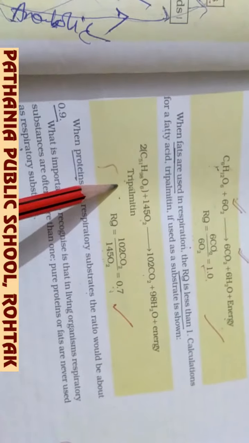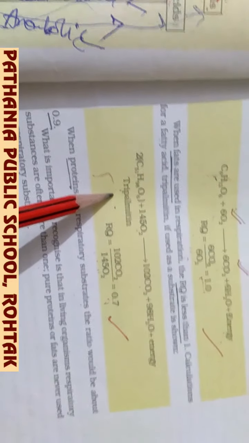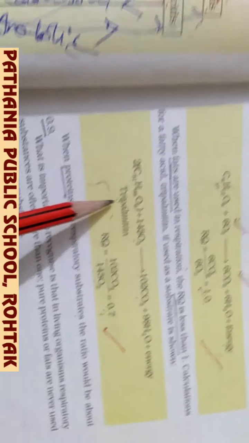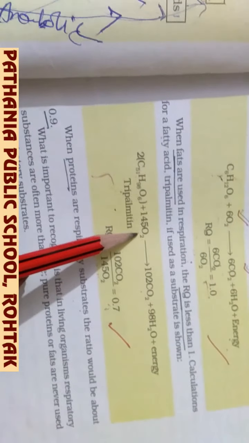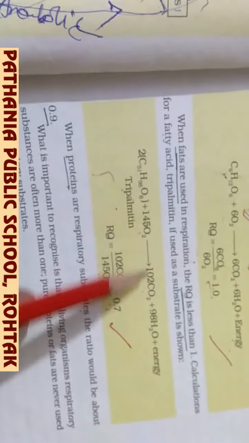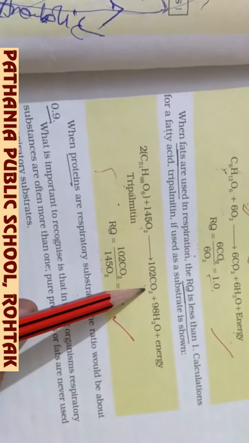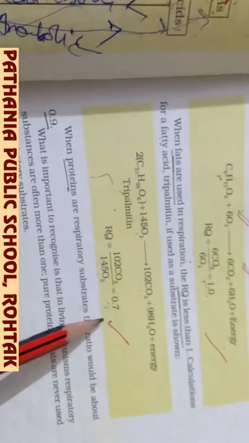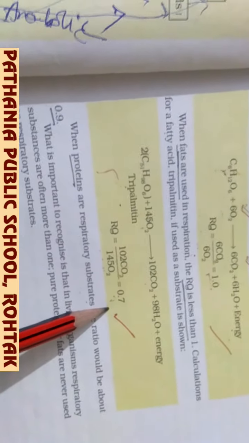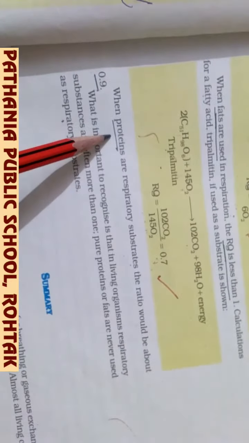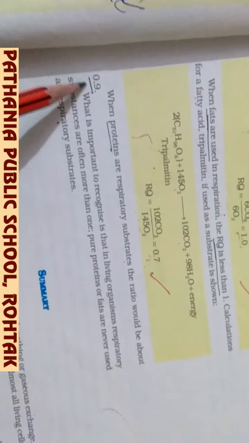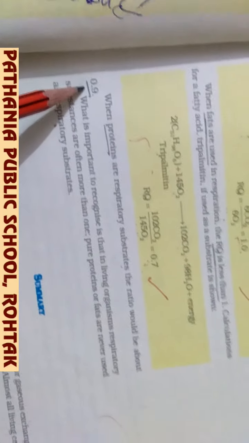In case of fat, if the fat is used for respiration as a substrate, taking tripalmitin here, 145 O2 molecules are used and 102 carbon dioxide molecules are formed, so the respiratory quotient is less than 1, that is 0.7. Similarly, in case of protein, the respiratory quotient will be 0.9.